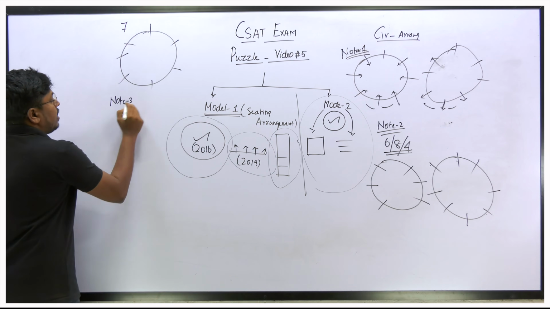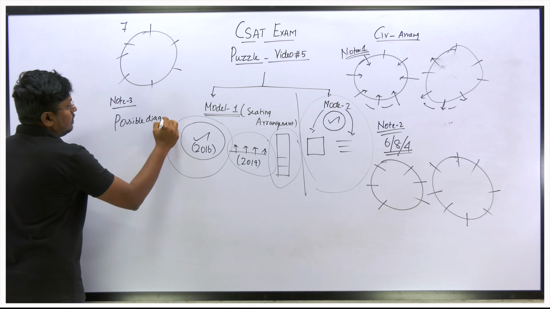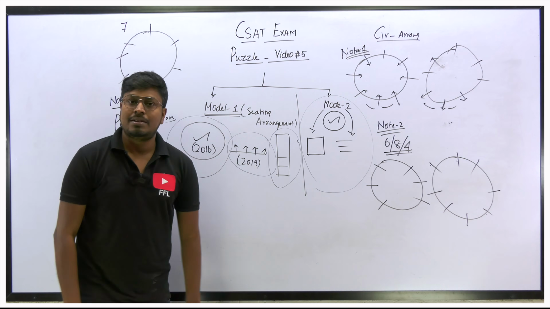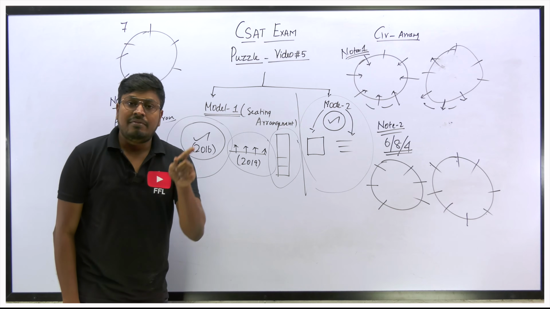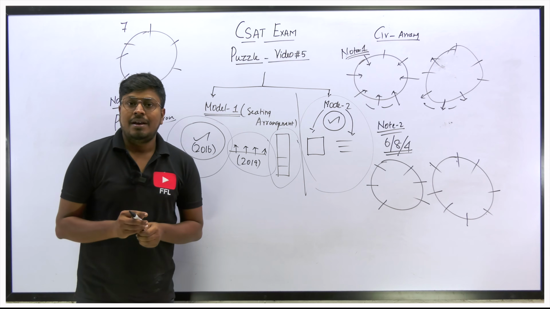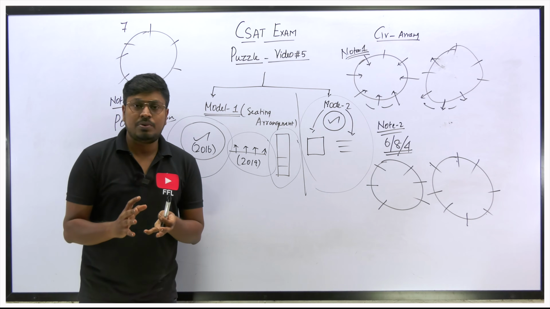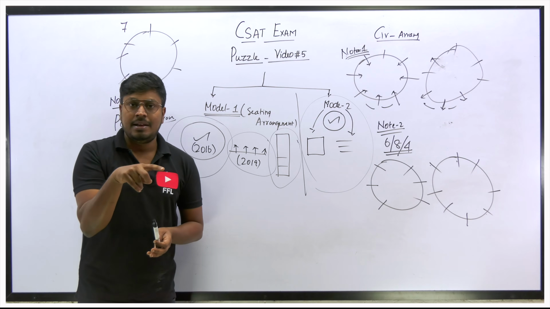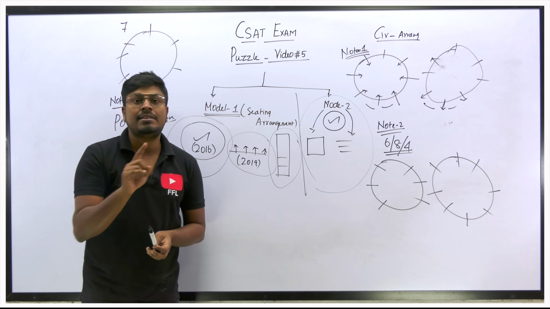The most important note: possible diagram. Always, whether the question is easy or difficult, try to draw the possible diagrams. Don't try to solve the question by drawing only one diagram. That is a wrong way of solving a seating arrangement question. I've seen many students, even brilliant ones, read the question and fix the clues on a single diagram. Even when there are more possibilities, they waste time by drawing only the single diagram.